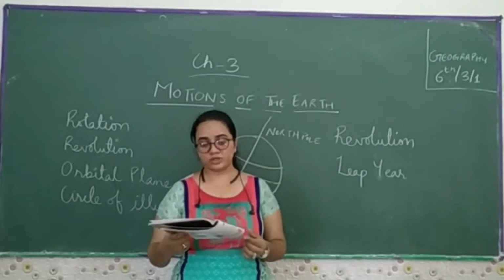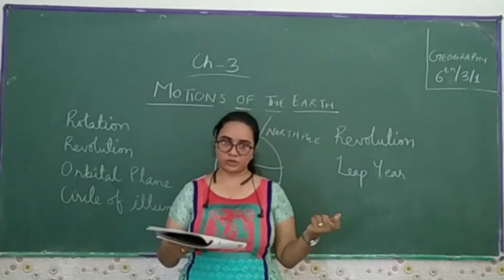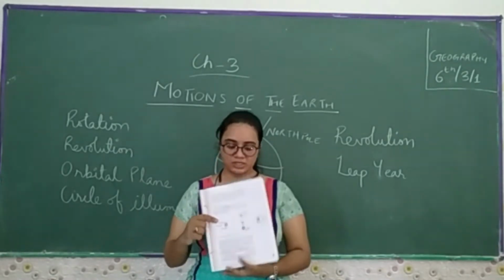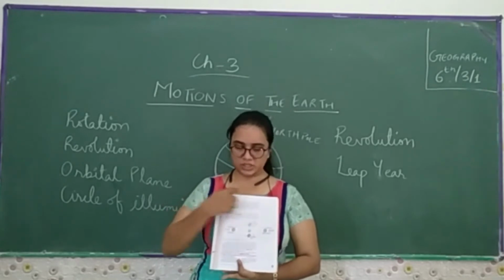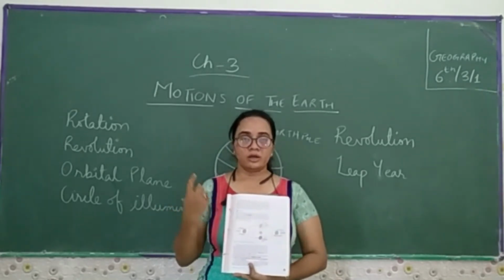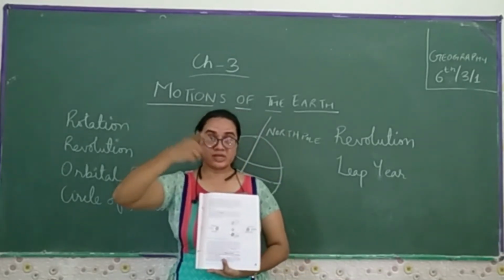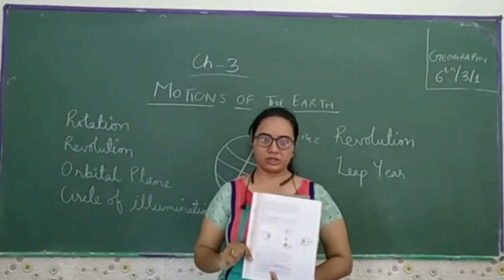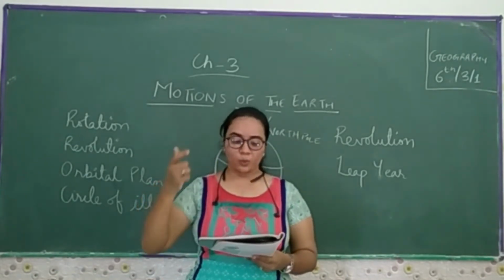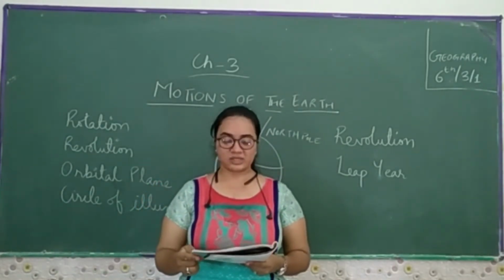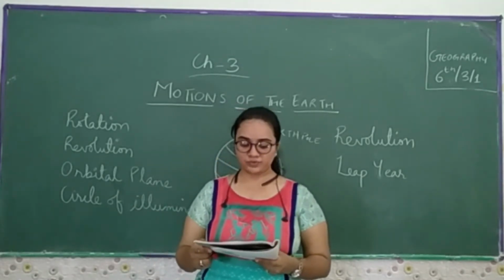What is the revolution? The second motion of the earth around the sun is called the revolution, which I already explained. This is your sun and our earth goes around it. It is called the revolution, which I already explained in the starting of this segment. It takes 365 and 1/4 days, 1 year, to revolve around the sun.